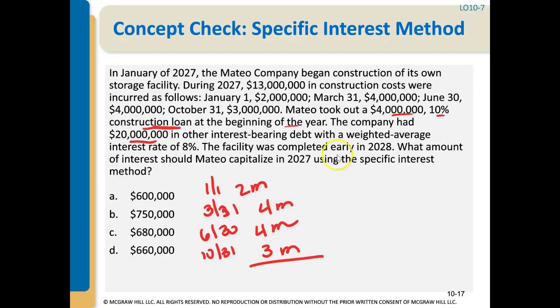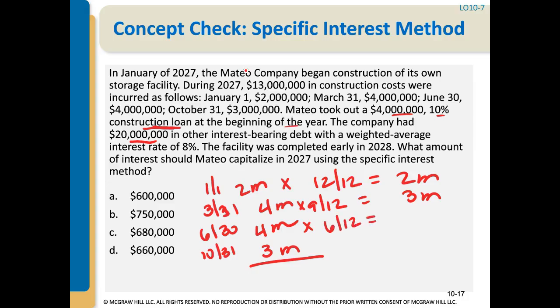So we need to figure out the weighted average accumulated expense. So we're going to take each of these cost amounts and weigh them for the amount of time that they're outstanding for the year. So the $2 million was incurred on 1/1, so it was outstanding for the entire year, so that's $2 million. The $4 million was outstanding for 9 months out of the year, so that would be a weighted average of $3 million, and this $4 million incurred on June 30th was only outstanding for half the year from July 1 to December 31. So that would be $2 million.